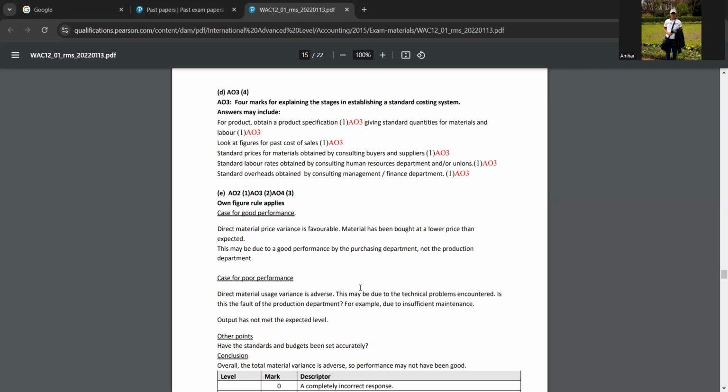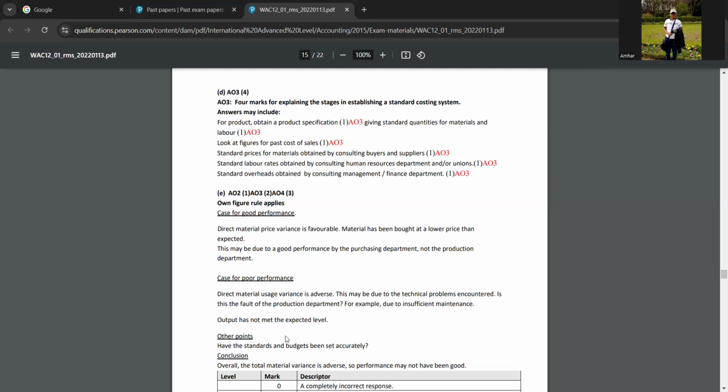And then you can say this may be due to technical problems. So why is it adverse? Sometimes it may be due to technical problems, or they're asking whether it is the fault of the production department, like due to insufficient maintenance of the machinery. So due to poor maintenance, and sometimes because of technical problems. Those may be the reasons why direct material usage variance is adverse. Okay, did you understand this part? Yeah, I understood that part.